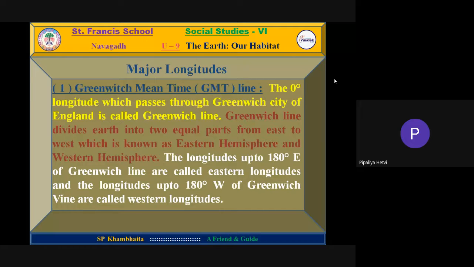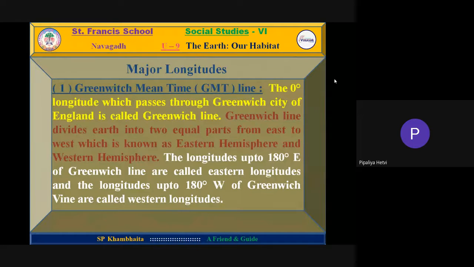The 0 degree longitude which passes through Greenwich City of England is called the Greenwich Line. The Greenwich Line divides the Earth into two equal parts from east to west, which are known as the Eastern Hemisphere and the Western Hemisphere.